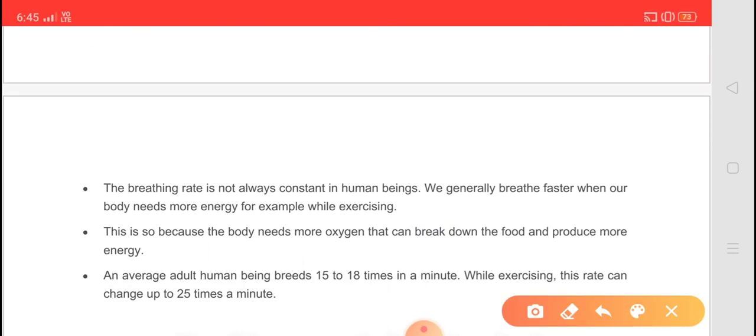You can see here that the breathing rate is not always constant in human beings. We generally breathe faster when our body needs more energy, for example while doing exercise. This is so because the body needs more oxygen to break down the food and produce more energy, right? An average adult human being breathes around 15 to 18 times in a minute. While exercising, the rate can rise up to 25 times a minute.